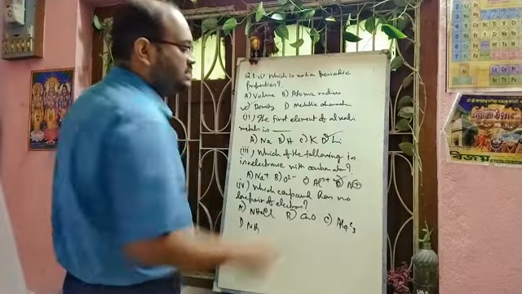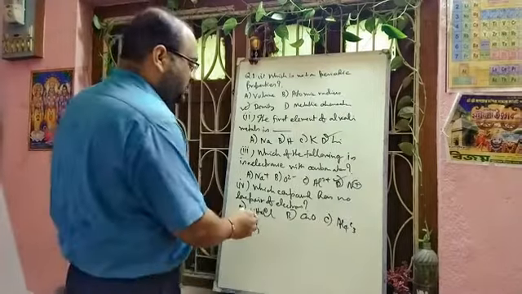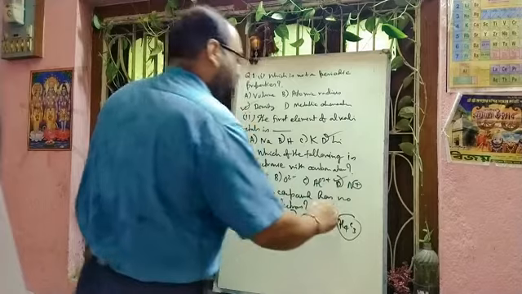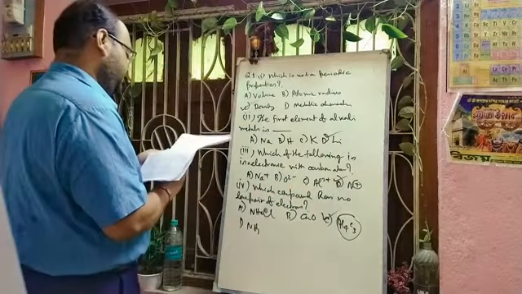In calcium oxide, in oxygen there is lone pair. In ammonia there is one lone pair on nitrogen, but in aluminium carbide there is no lone pair. Okay, this will be a covalent compound. So the answer will be this one, option C.